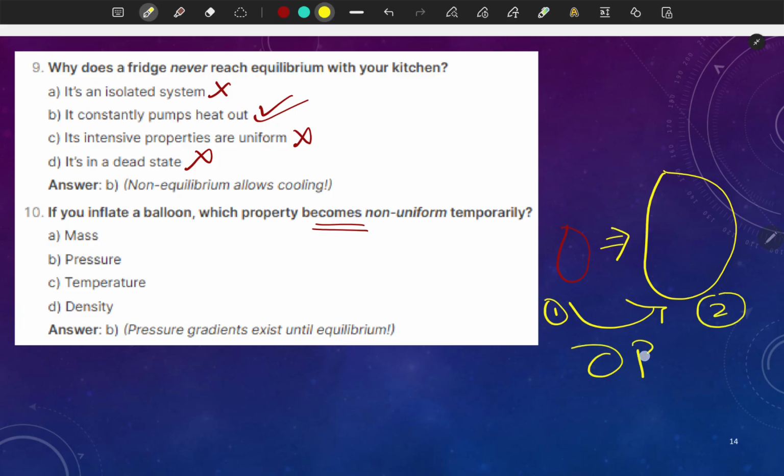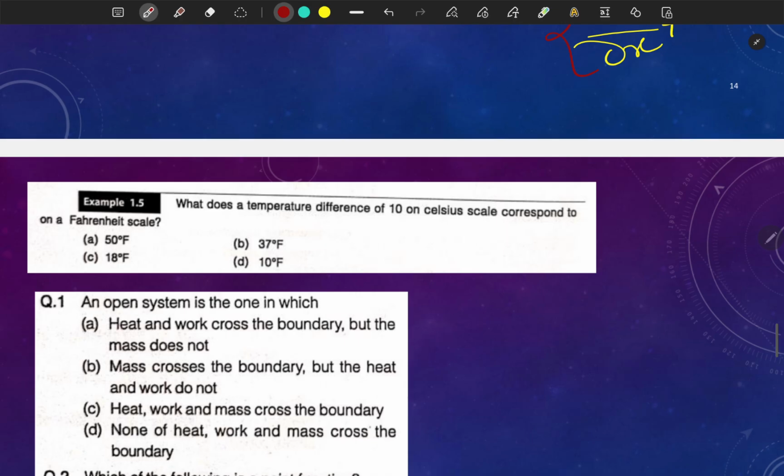There will be some dP by dx, a pressure gradient will exist. It will not be equal to 0, correct? So which property becomes non-uniform temporarily? This will be pressure. Because of the pressure difference the balloon inflates, otherwise its inflation is difficult. So dP by dx will not be equal to 0 here.